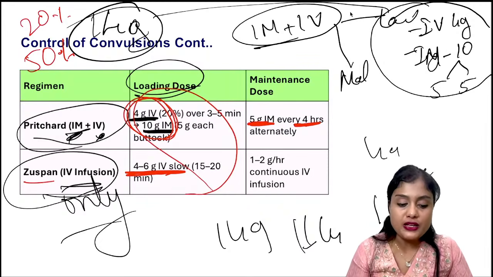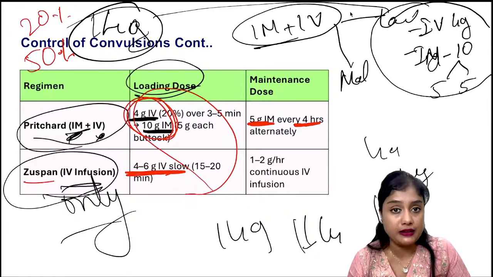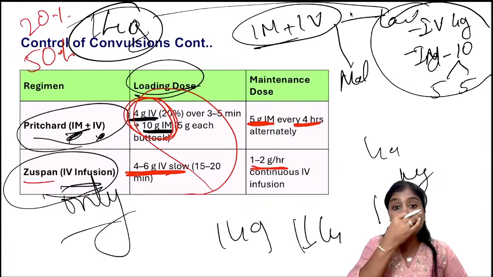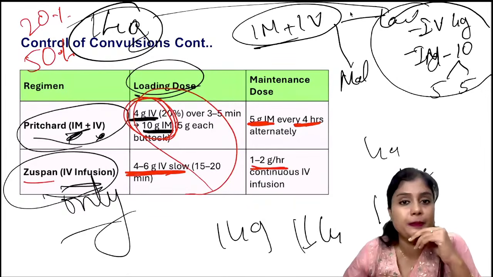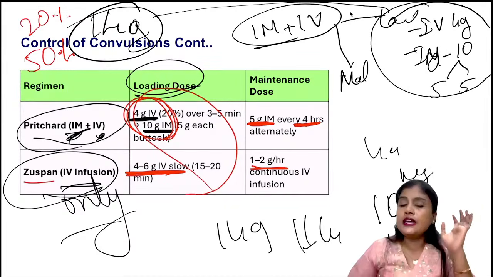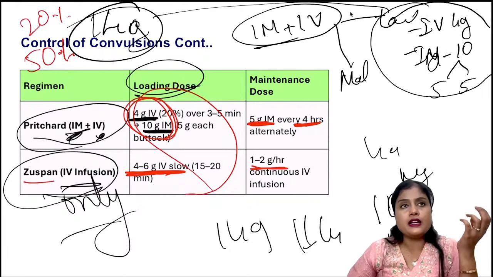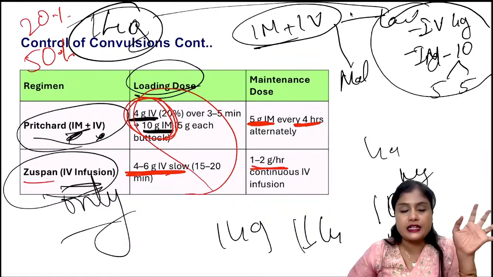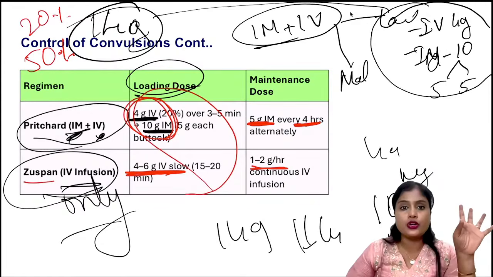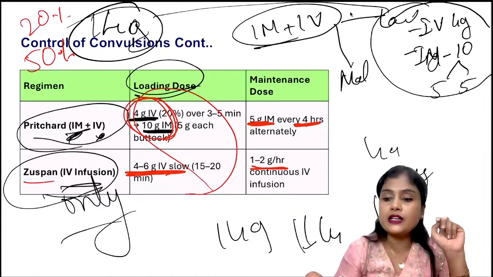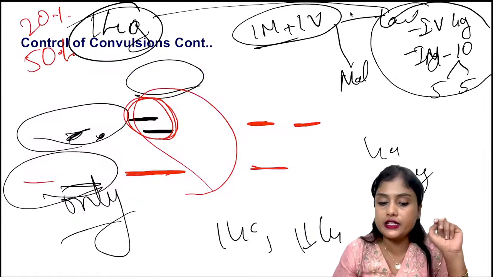Now coming to the Zuspan regimen, 4 grams IV loading you will give, then 1 to 2 grams hourly you will titrate. So when do we prefer Zuspan regimen over the Pritchard regimen? Let us say they have given you a history saying she has preeclampsia, imminent eclampsia is there, and you tested her blood: the platelet count is 80,000. She's having headache, blurring of vision, imminent signs, so you want to give magnesium sulfate. You have decided you want to give magnesium sulfate. Which regimen would you choose in this patient whose platelet count is 80,000?